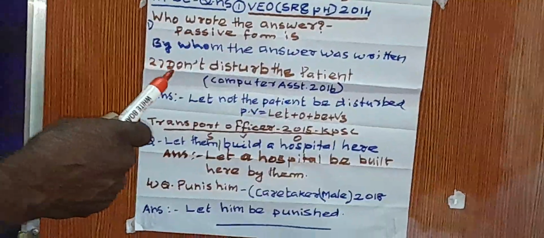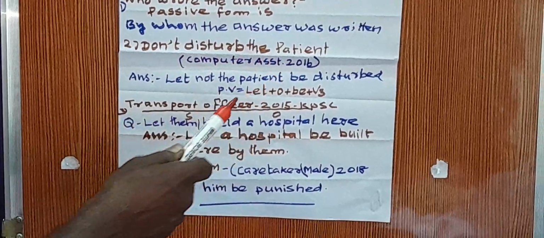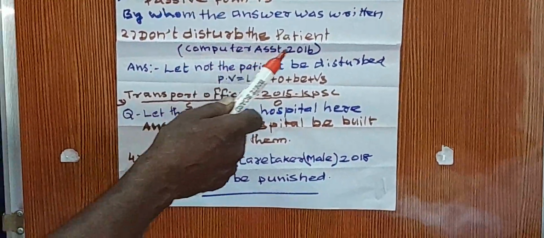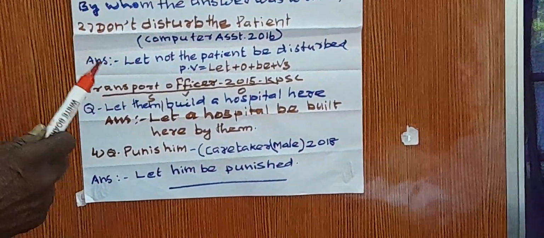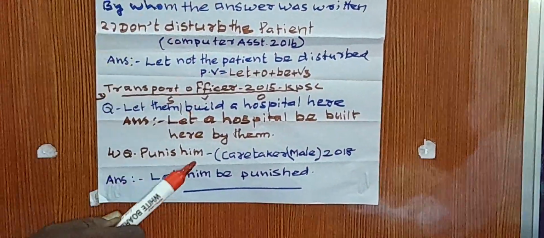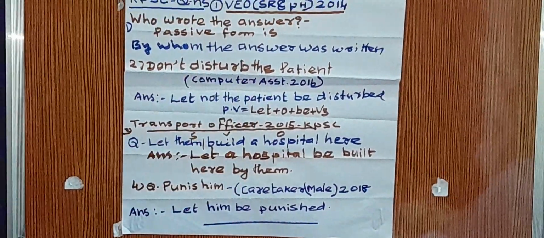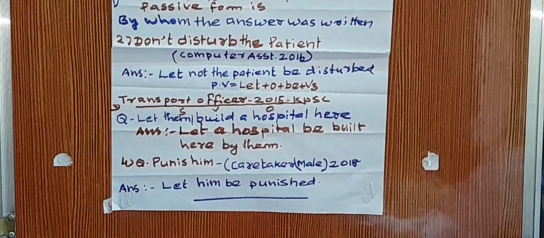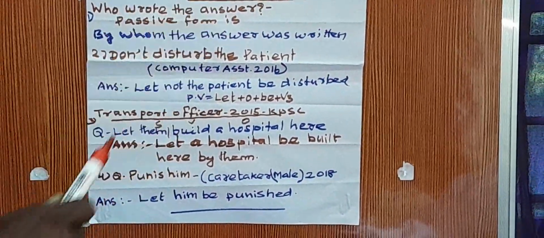It is an asked question. Then another sentence: Don't disturb the patient. Computer Assistant 2016 question. Here you should bear in mind that it is an imperative sentence. What is an imperative sentence? The imperative sentence begins with a verb.